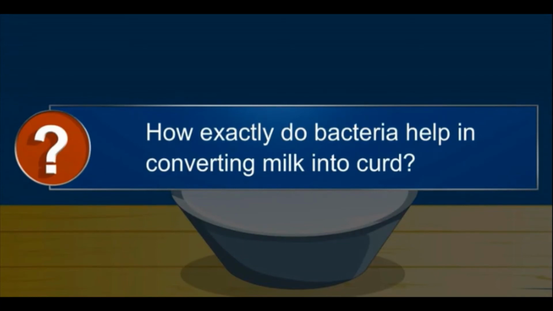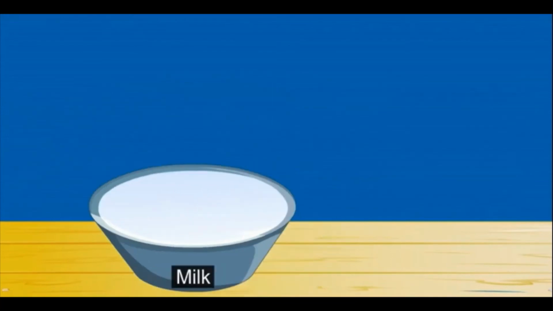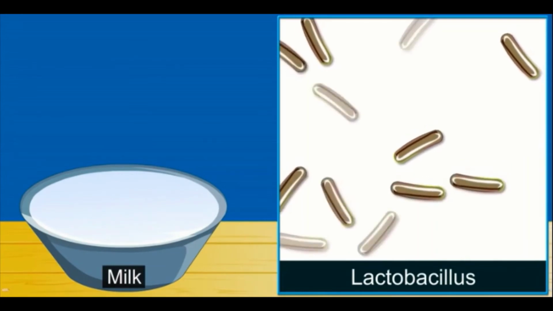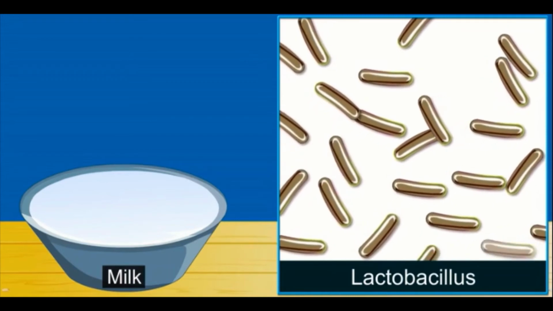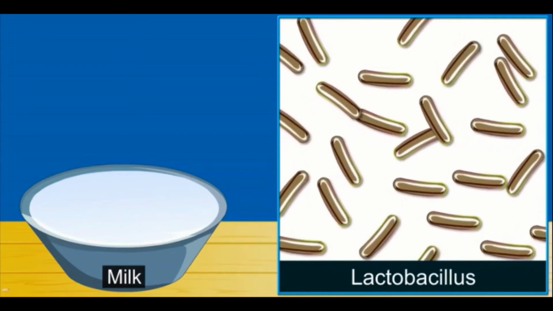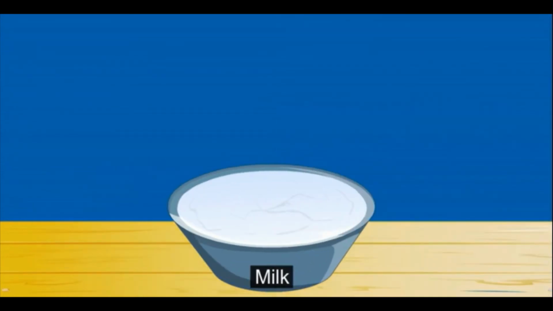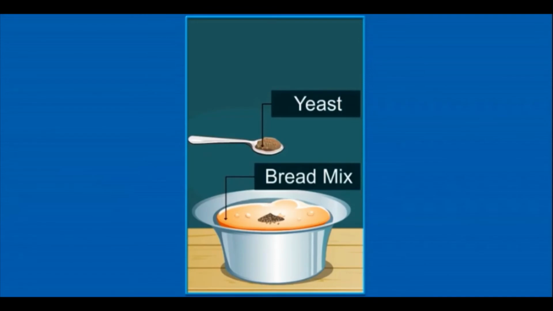How exactly do bacteria help in converting milk into curd? Milk is turned into curd by the action of bacteria named Lactobacillus. Lactobacillus multiplies in milk and, in the process, creates a chemical called lactic acid that turns milk into curd.